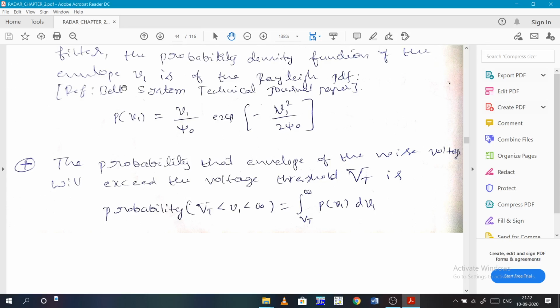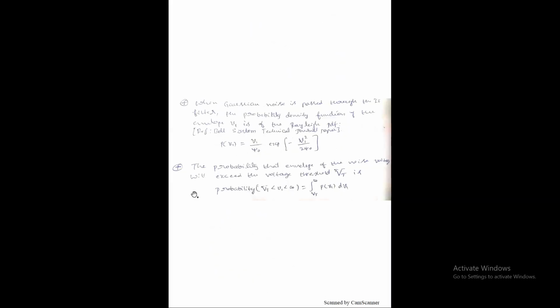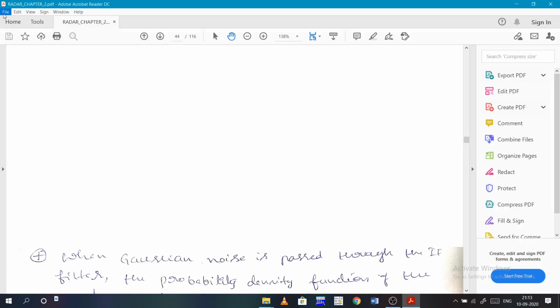The probability density function of the envelope V1 is the Rayleigh PDF.